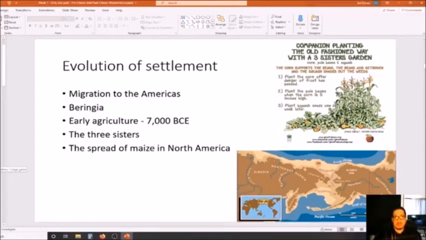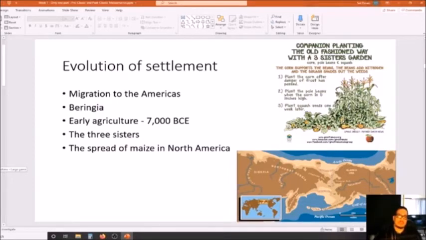But we know that the extinction did happen around that time, and because of that extinction, we're going to see a change in the lifestyles of the Paleo-Indians, and that change in their lifestyle is going to mark the transition from the Paleo-Indian time period into the Archaic period, where we start to see the beginnings of agriculture amongst some of the native peoples, right?